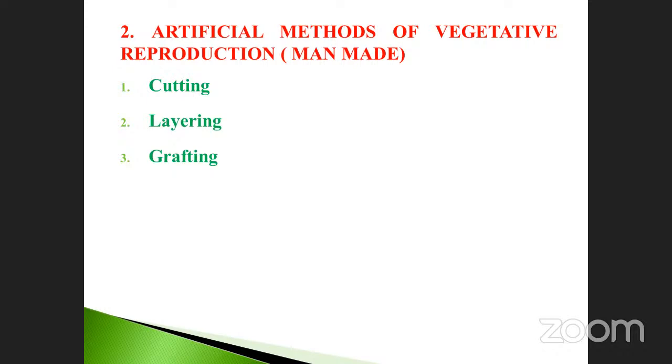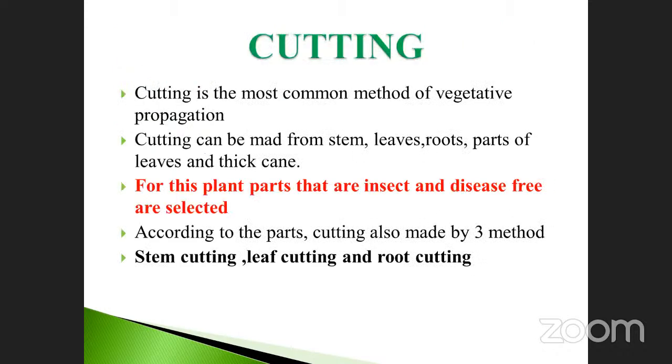See one by one. The first one is called cutting. Cutting is the most common method of vegetative propagation.